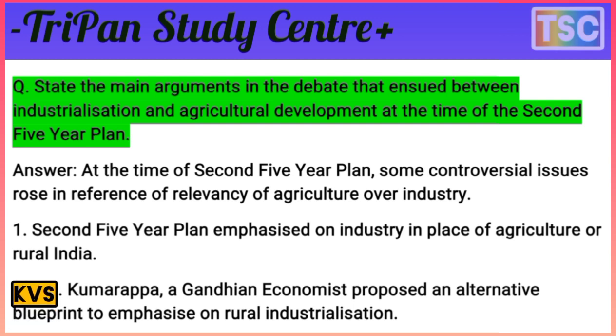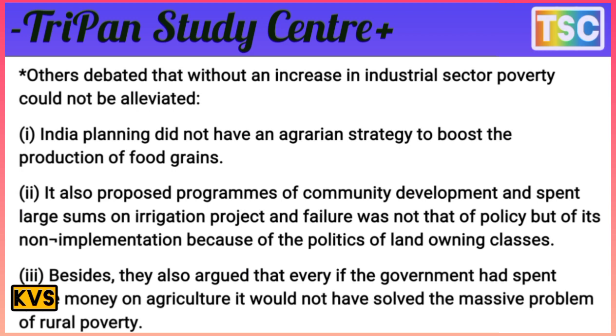J.C. Kumarappa and Gandhian economists proposed an alternative blueprint emphasizing rural industrialization. Others argued that without an increase in the industrial sector, poverty could not be eliminated.